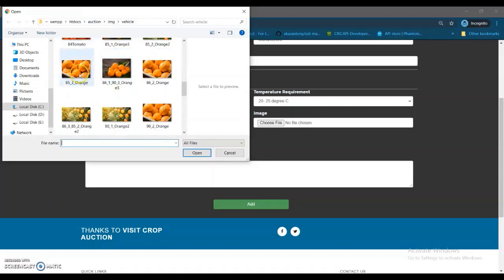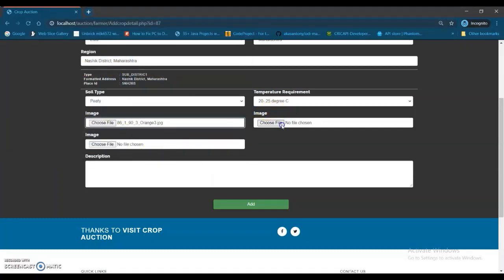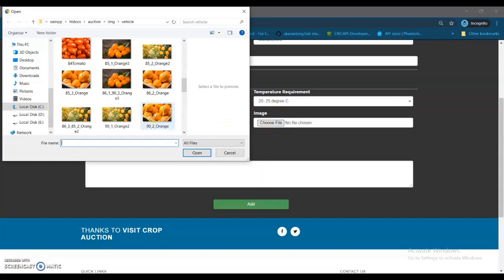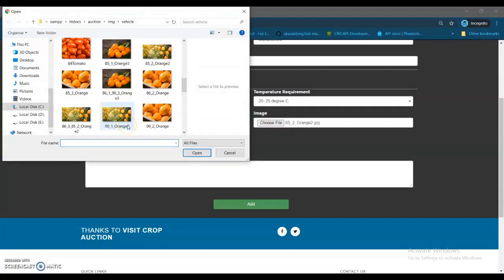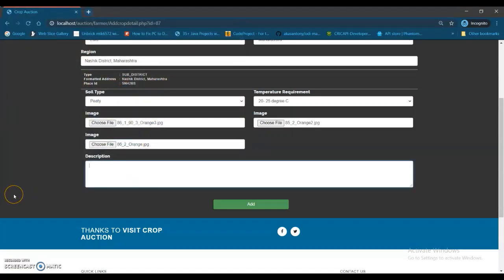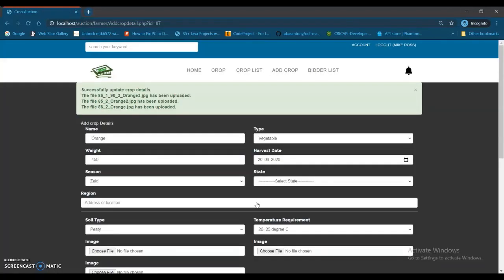Let me choose 3 images of the crop, 3 images of oranges. This one. Let me choose another image. This one. And a last image. This one. Let me add some description: good orange condition from Nasik. So I have added a random description, and I have added the crop.